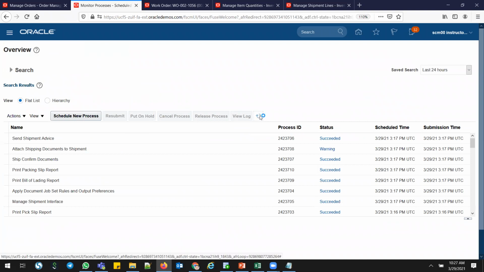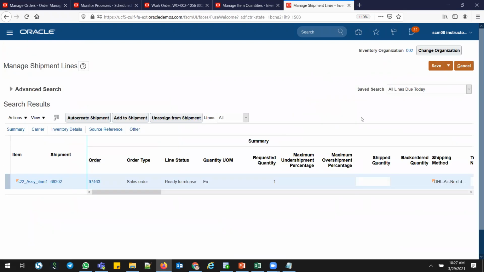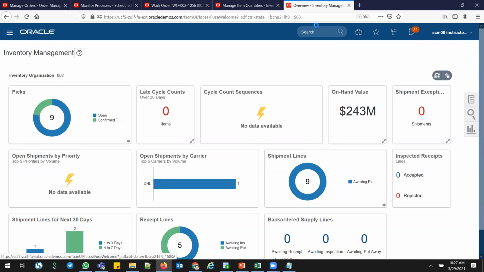Make sure that this pick release got succeeded. Go back again. Save and close. Right, so we'll go and see this order number's details here.